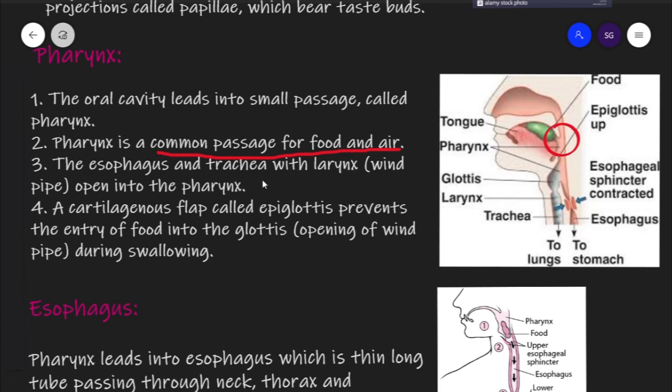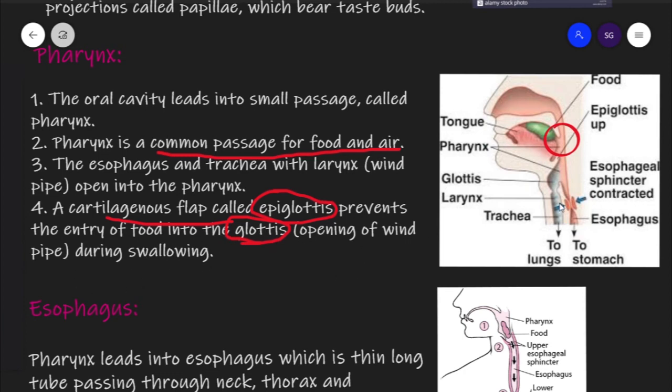And now in this pharynx two openings are there. One is of esophagus and second is of larynx, and both openings are in pharynx. And when we ingest food, then the opening of larynx gets closed with a cartilaginous flap, and that flap is called epiglottis. And the opening of larynx which opens into the pharynx is called glottis. So when we swallow food, epiglottis covers the glottis, so that food may not enter into the larynx.